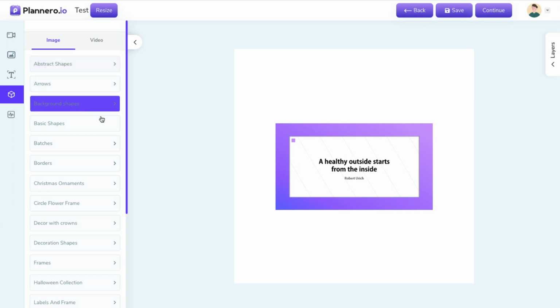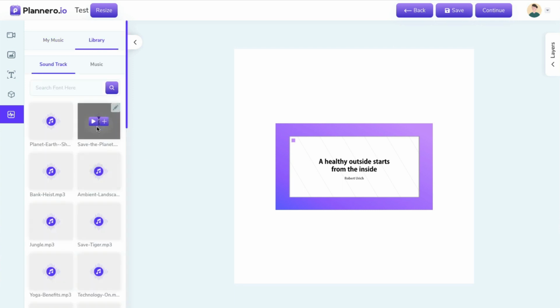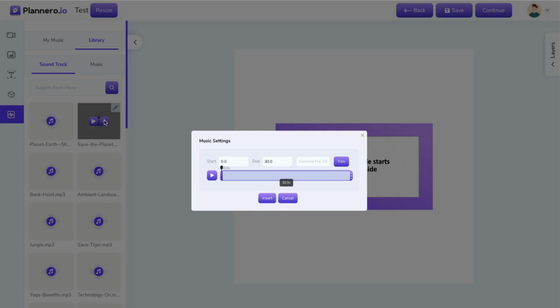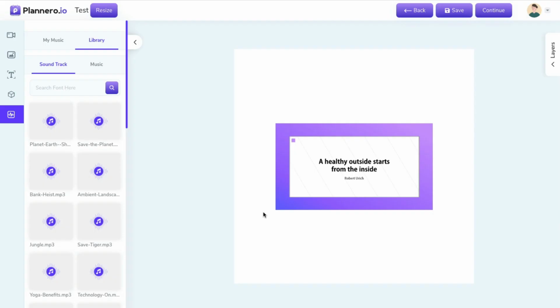Now if we want to add assets, we can add arrows and shapes and borders. But again, this is something that is already ready to go, so there's really no reason to mess around with that. If we wanted to add music, we could certainly do that. We can upload music, we can record music. We can also go to the library, and let's just choose one of these here. Perfect. All right, so we'll add that in there. We'll insert that. And so then, when we're ready to save that, we can save that out.